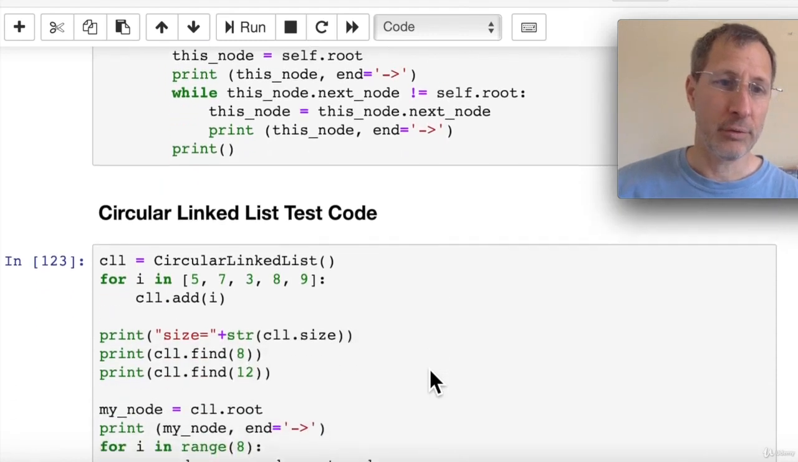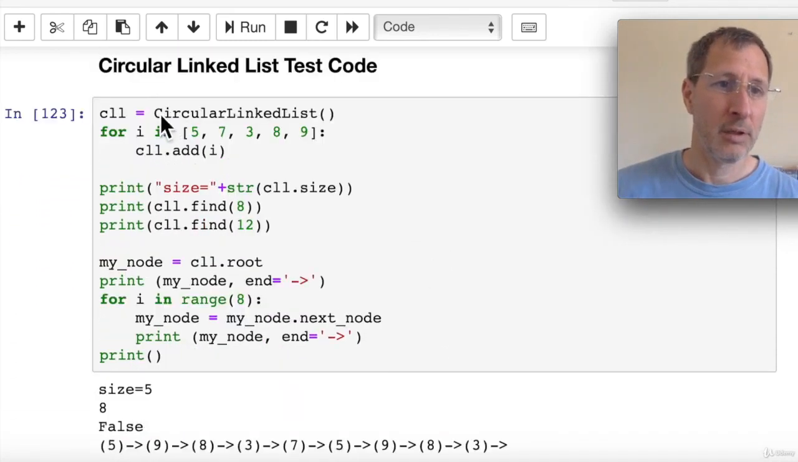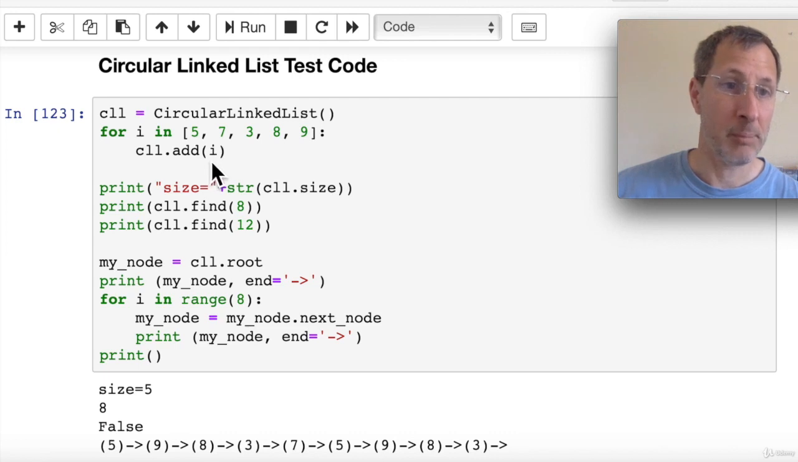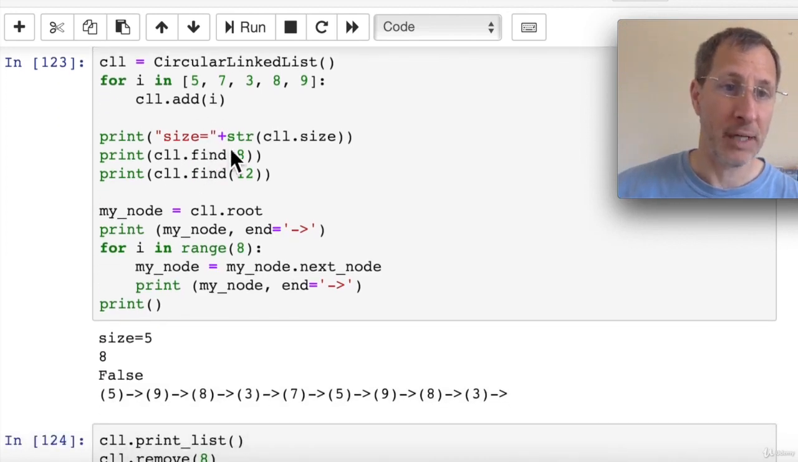Now let's take a look at the circular linked list test code. Here we create a new circular linked list, we'll just call it CLL. We're going to add a bunch of items to it using a for loop, adding one item at a time. And then we can print the size of the list. We can see down here the result, the size is 5. We try to find an 8. If the value is actually in there, it will return 8. If we try to find an item that's not in the list, it's going to return false. So we can see when we try to find the 12, we get back a false.